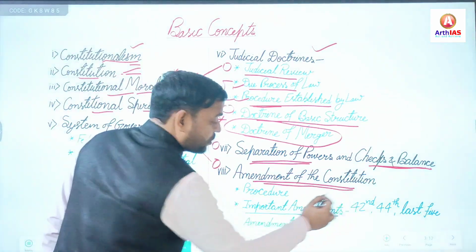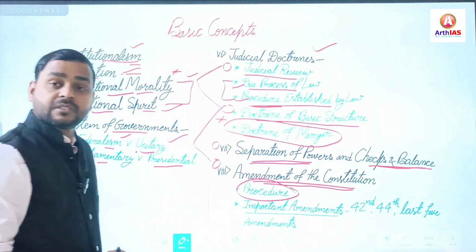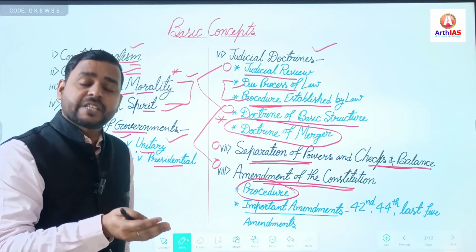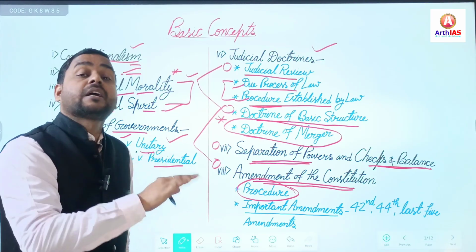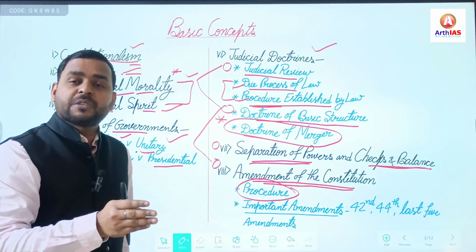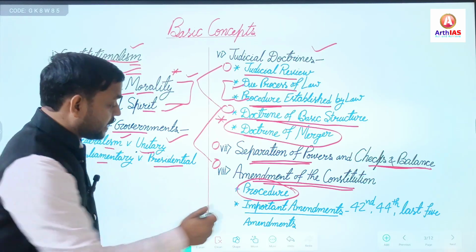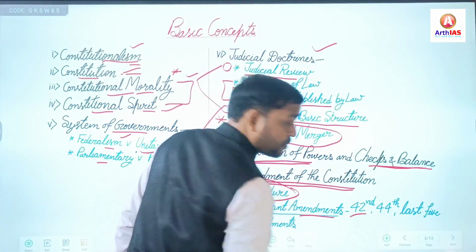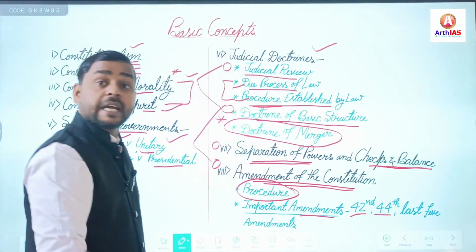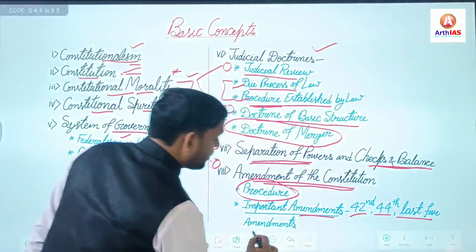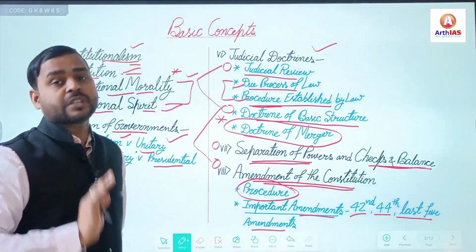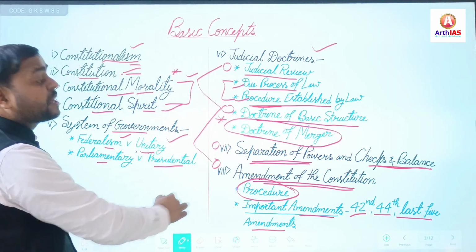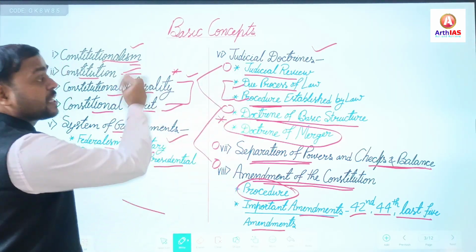Here, under amendment of the constitution, focus on the procedure. In how many ways, or what is the procedure, to amend the Indian Constitution? Article 368, Part 20, right? Different types of majority: simple majority, special majority, absolute majority. Then important amendments. Important amendments for this year: the 42nd Constitutional Amendment, the 44th Constitutional Amendment, and the recent or last 5 amendments. Last 5 constitutional amendments are very important. So this was all about the basic concepts. You should prepare these basic concepts.